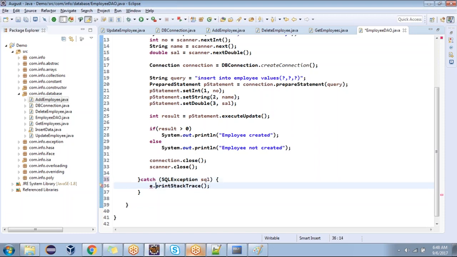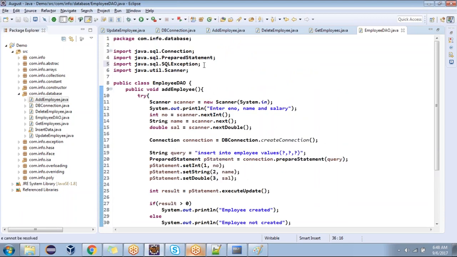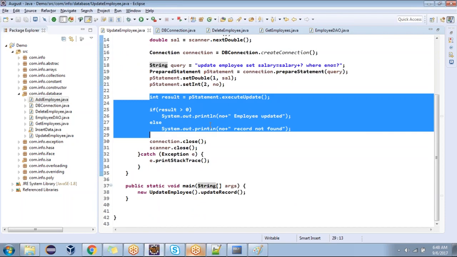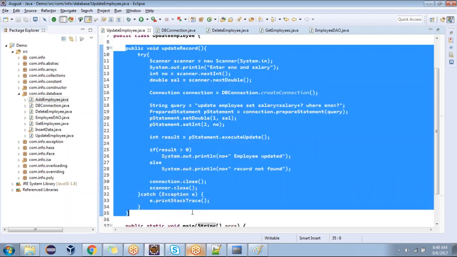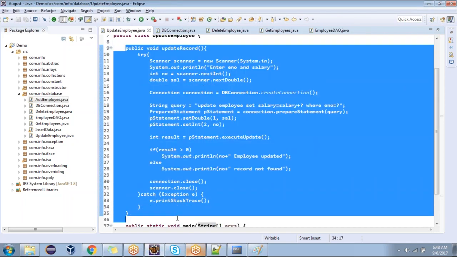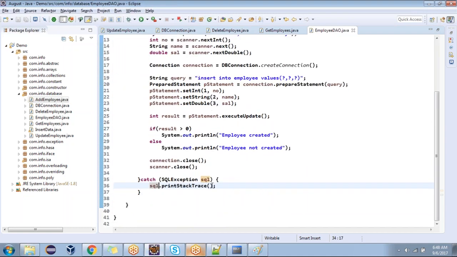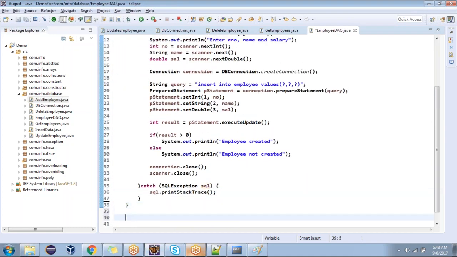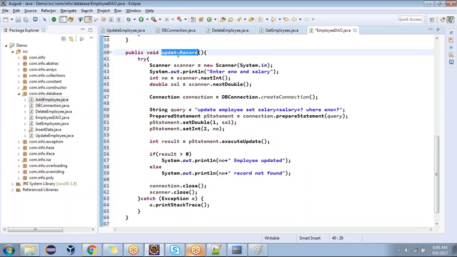You can write SQL, you can write e, whatever you want, right? But I'm following the standards, nothing other than that. Don't think that it's predefined or fixed. Whatever I'm writing, it's not fixed. I'm following the standards. Instead of writing multiple classes, how many classes are we writing now? One class.